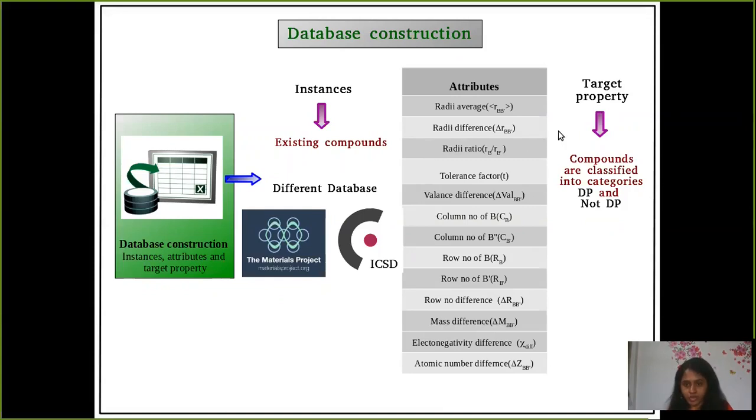Next is the target property. We have considered the whole problem as a classification problem, and hence the compounds are classified into two categories. One is double perovskite, DP, and another is not double perovskite, that is not DP.